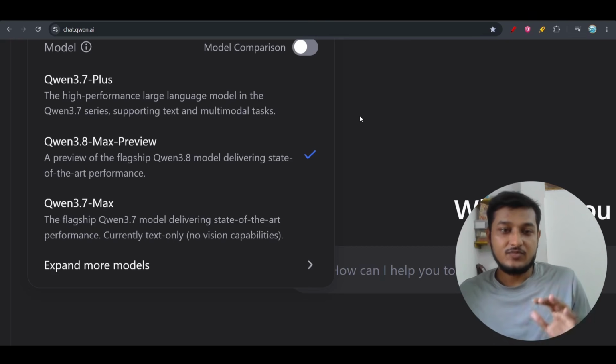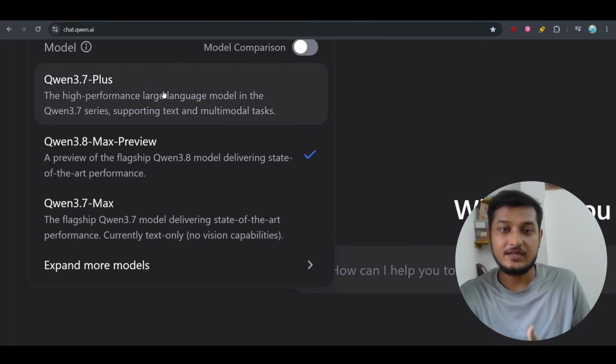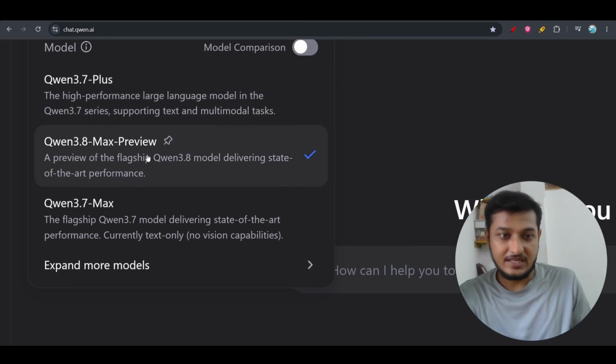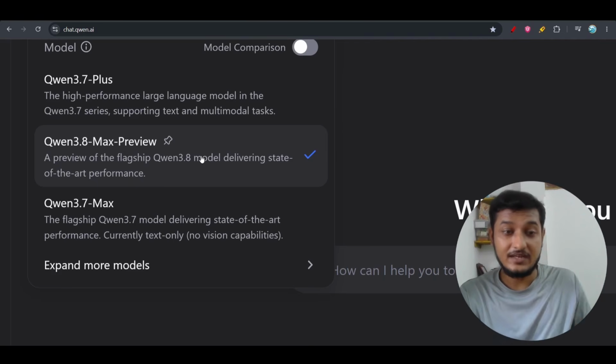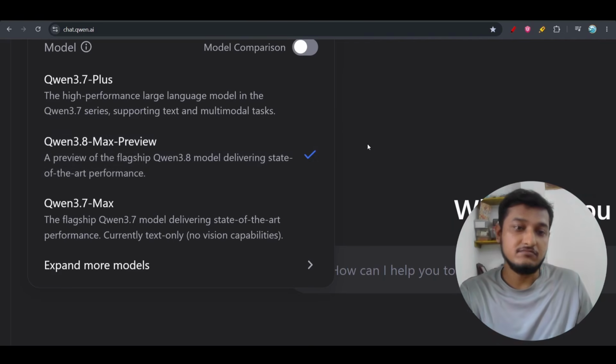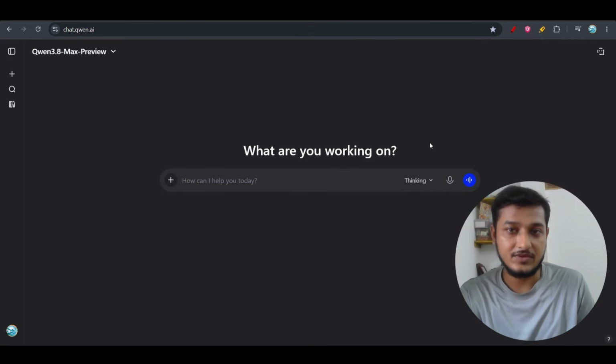So actually there are some problems inside the preview model. Okay, so I completely agree that when they release the preview model, its performance is not that much good. I did not get it from the Qwen 3.7 preview also, and the same thing is happening with their 3.8 Max Preview. Let's see when they release it publicly out of preview. Then I will test another time, and let's see what kind of performance they will keep.